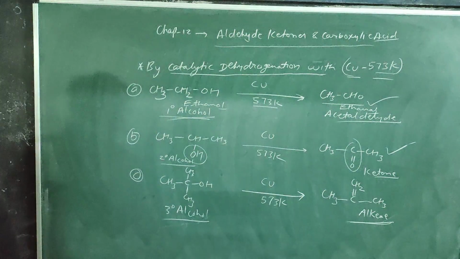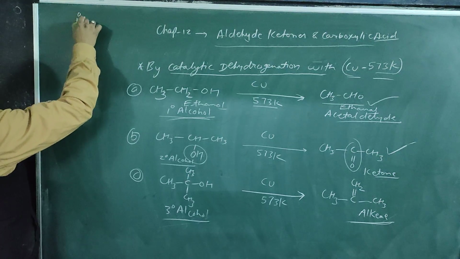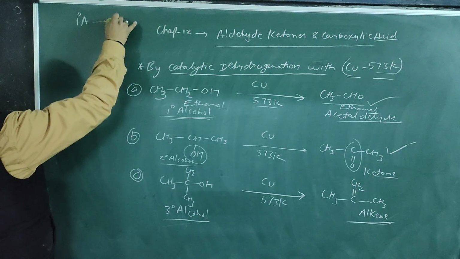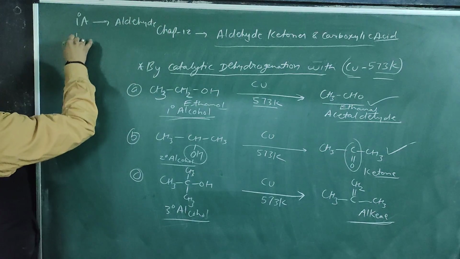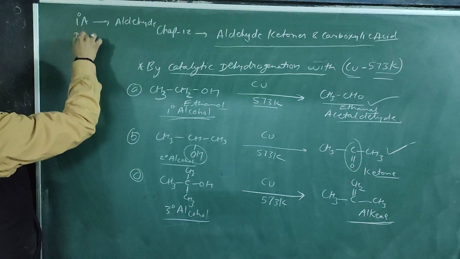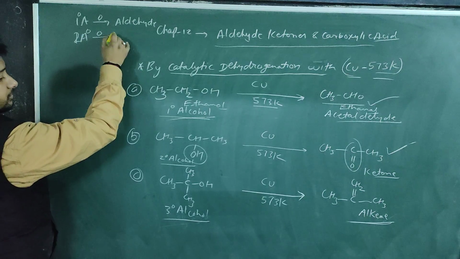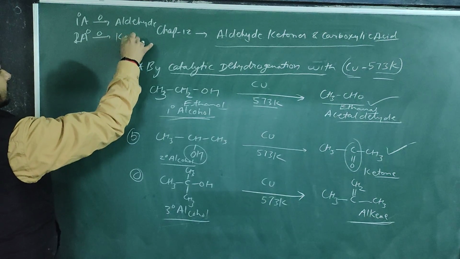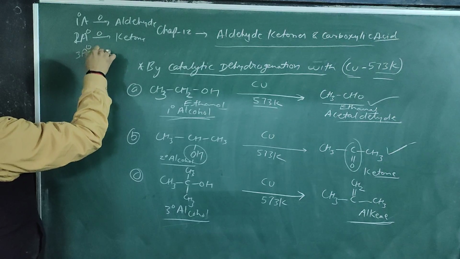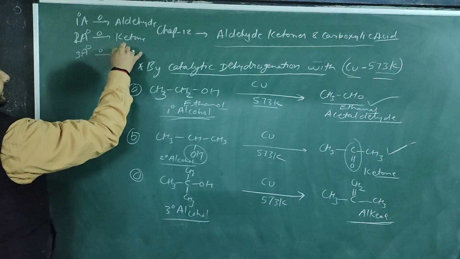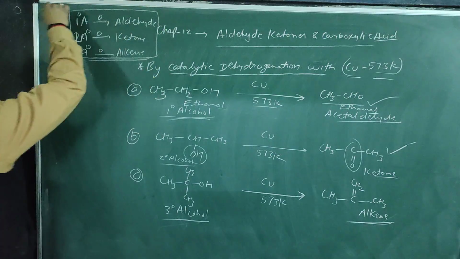So this is very clear that on oxidation, a 1 degree alcohol will convert into aldehydes. Okay. Now on oxidation of a 2 degree alcohol, it will convert into ketones, and on oxidation of a 3 degree alcohol, it will convert into alkenes. Okay. So this is the very important conclusion of the lecture.